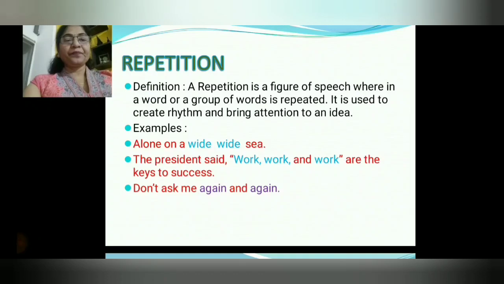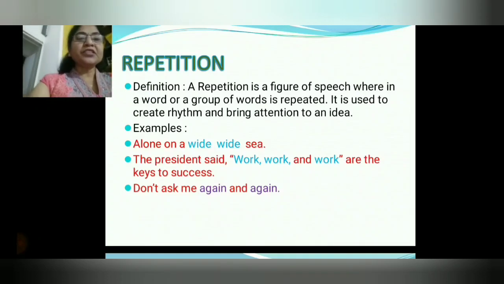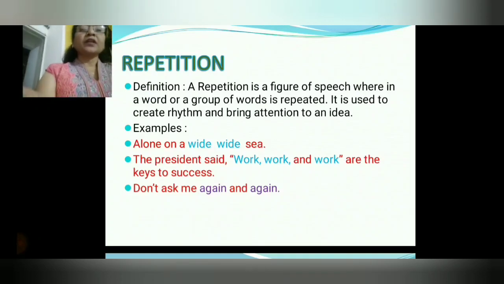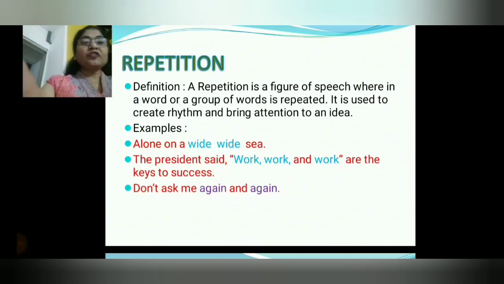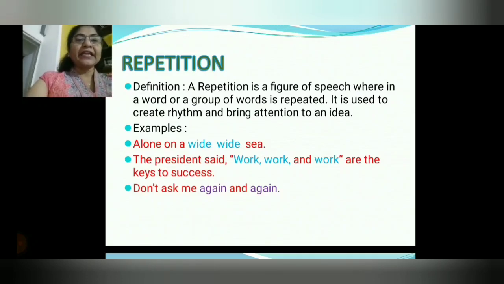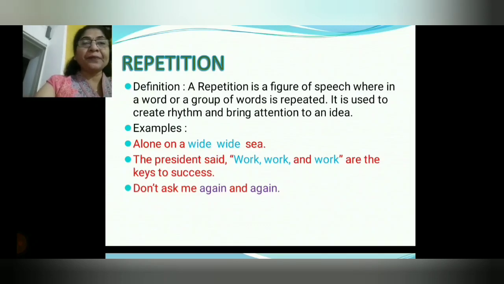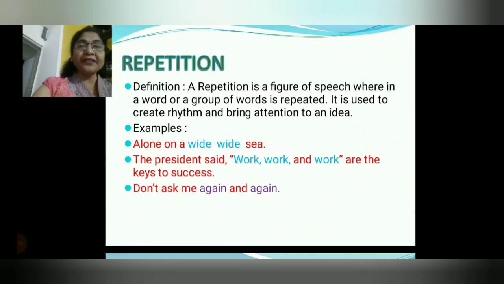Repetition. Repetition, this one is very simple. Repetition is a figure of speech where a word or group of words is repeated. It is used to create rhythm and bring attention to an idea. Now very simple: you know that in alliteration we saw that a letter is repeated, but here a complete word is repeated. When a word is repeated in a sentence, we can easily understand that it is repetition.